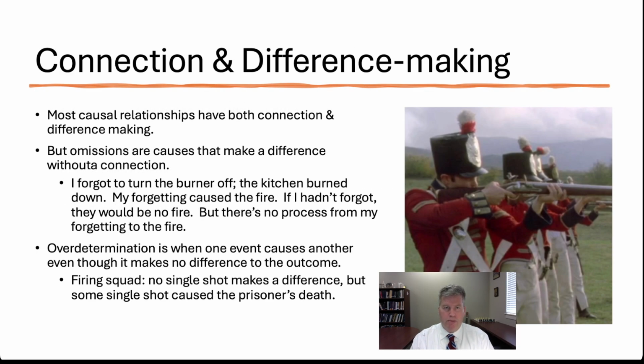Most causal relationships have both connection and difference making, but there are two main classes of problems, each posing a different challenge to either difference making or connection. Omissions are causes that make a difference without a connection. For example, I forgot to turn the burner off. The kitchen burned down. My forgetting, this omission, caused the fire.